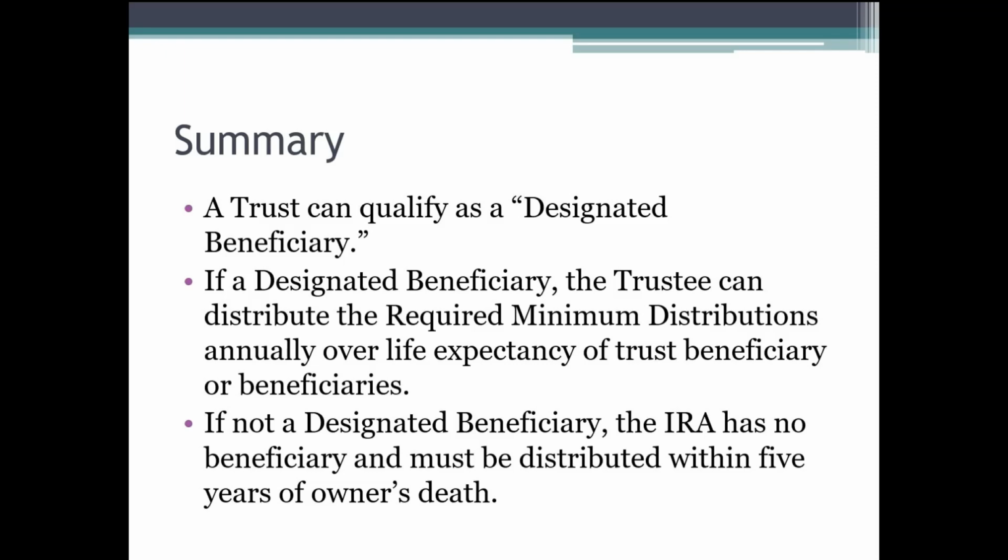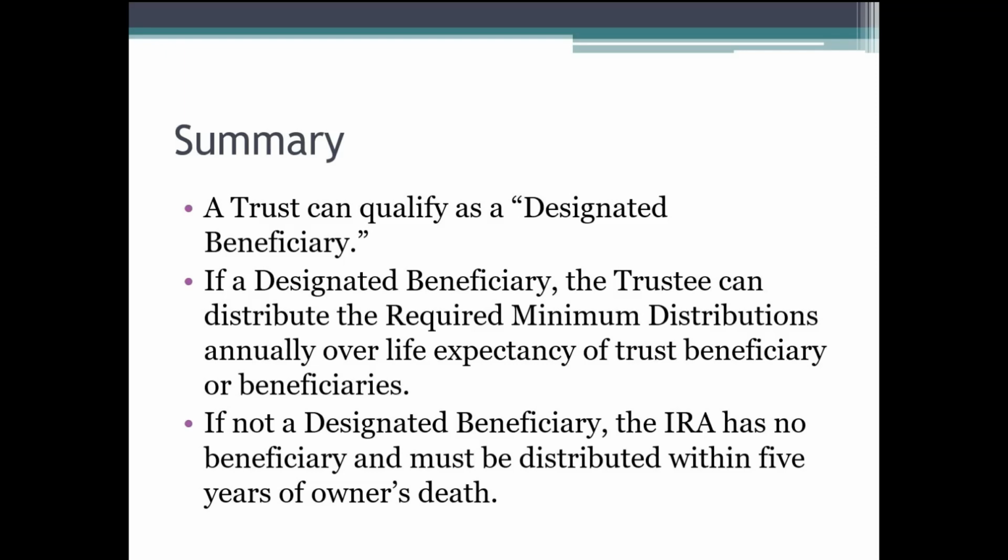So if you qualify as a designated beneficiary, as we've discussed, then you're going to have the ability to pay that over life expectancies. Keep in mind, if we have a conduit trust, the IRS has made it clear, we can make those required minimum distributions annually with the oldest trust beneficiary's life expectancy. If we have an accumulation trust, meaning that the trustee can hold on to those required minimum distributions, then it becomes important to take a look at how that is drafted. Do we have older contingent beneficiaries than the primary? Which life expectancies would the IRS require us to use as far as calculating the required minimum distributions?